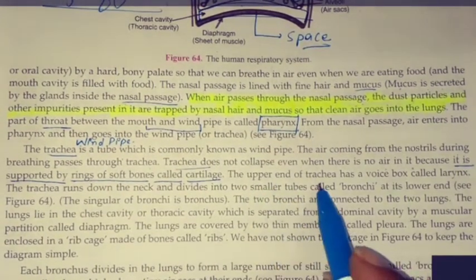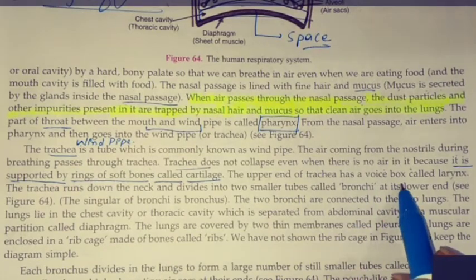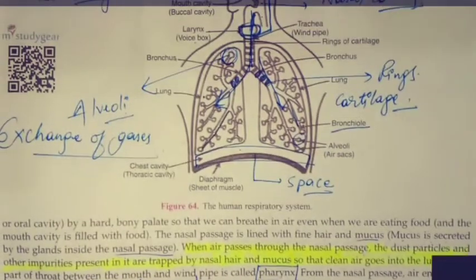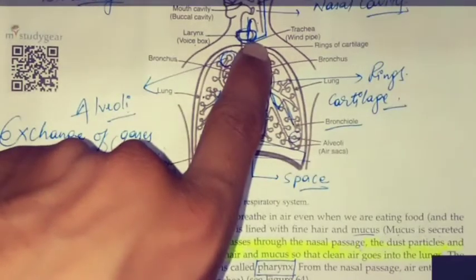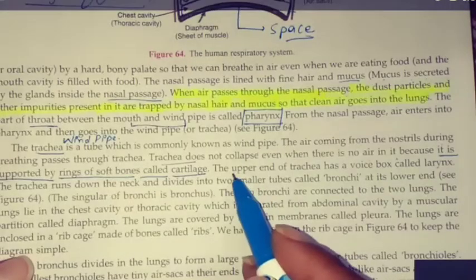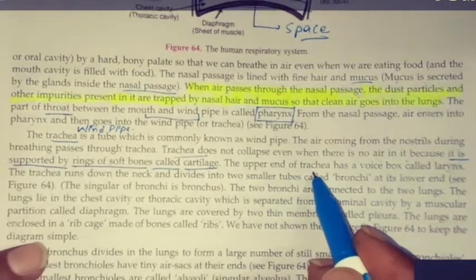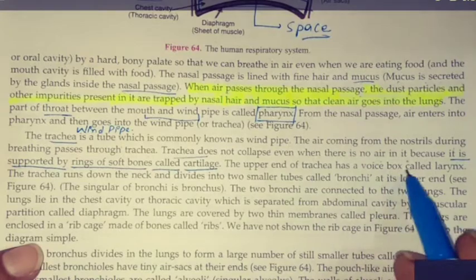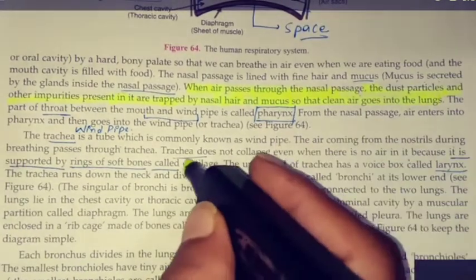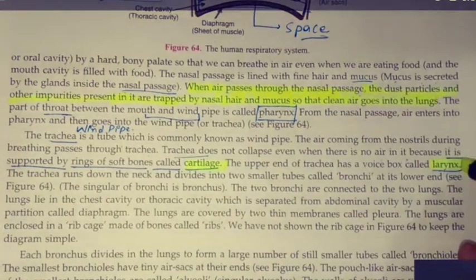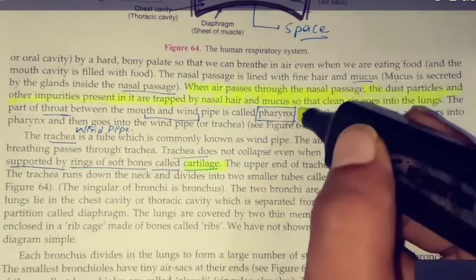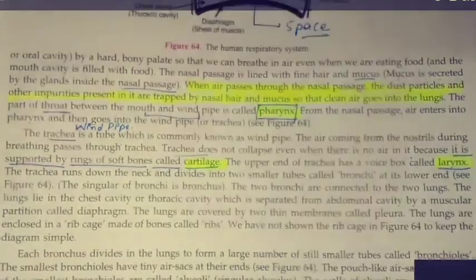The upper end of the trachea has a voice box. You can see the figure in your books. The upper part is the larynx, the voice box. The upper end of the trachea has a voice box called the larynx. Underline these: cartilage, larynx, and one more, pharynx.